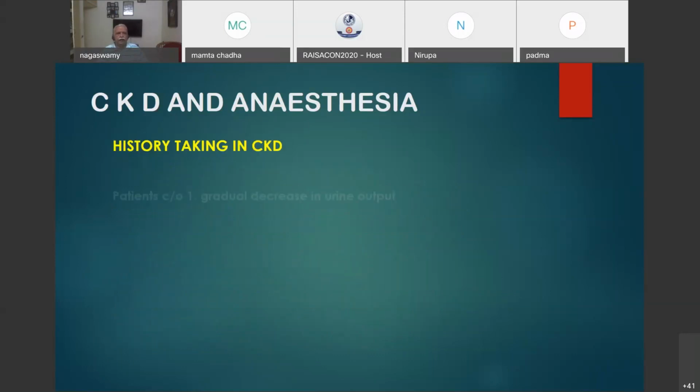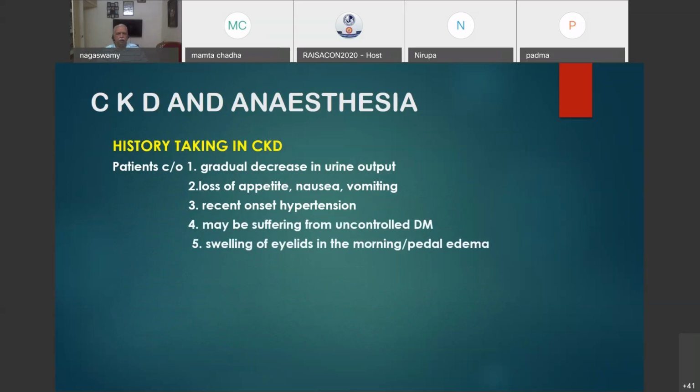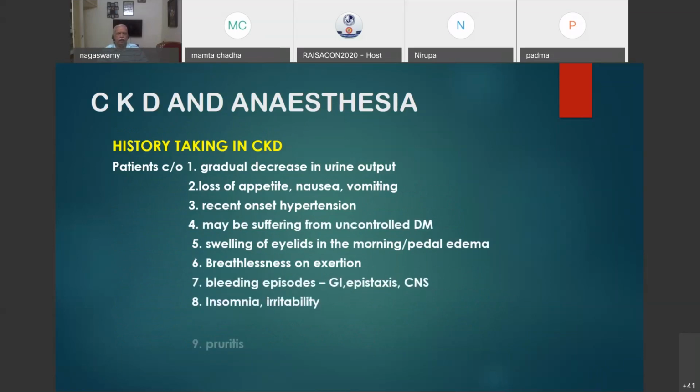In history taking, patients usually complain of gradual decrease in urine output, loss of appetite, nausea, vomiting, recent onset hypertension, may be suffering from uncontrolled diabetes mellitus, swelling of the eyelids in the morning and pedal edema later on, breathlessness on exertion, bleeding episodes, and insomnia and irritability in the central nervous system. Pruritus is a very, very important sign. Patients may be scratching because of uremic deposition.